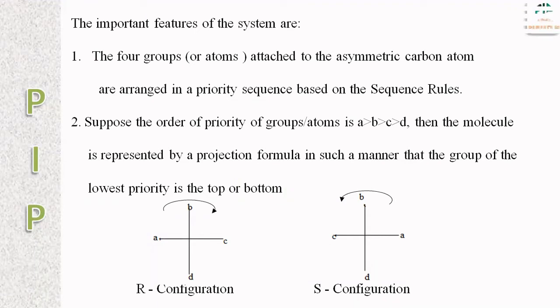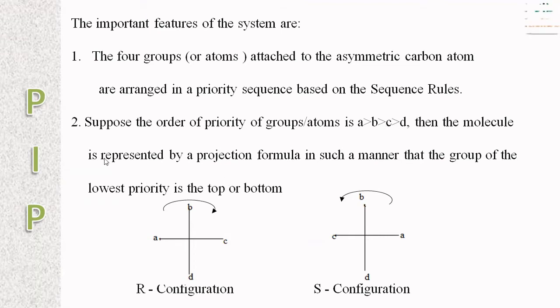Before entering into the sequence rules, how do we differentiate the R configuration and S configuration? The four groups attached to the asymmetric carbon atom are arranged in a priority sequence based upon the sequence rules. The order of priority of groups or atoms is given from higher to lower.